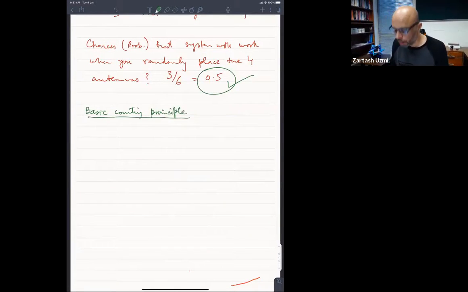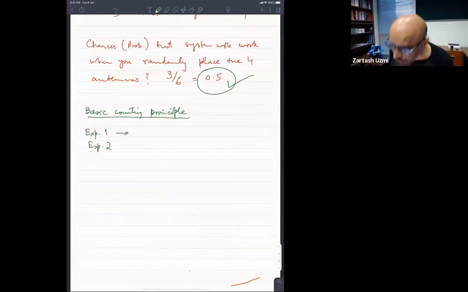You have two experiments, experiment 1 and experiment 2. Experiment 1 has m possible outcomes, where m is a number.